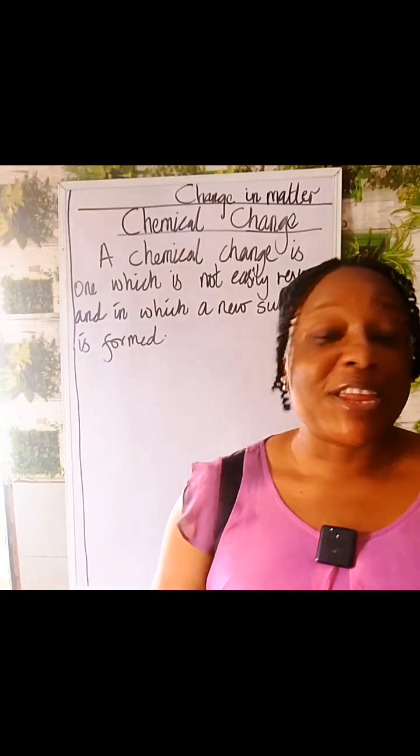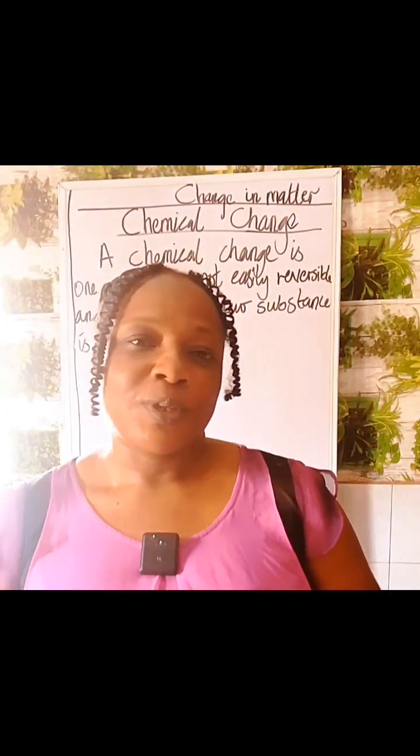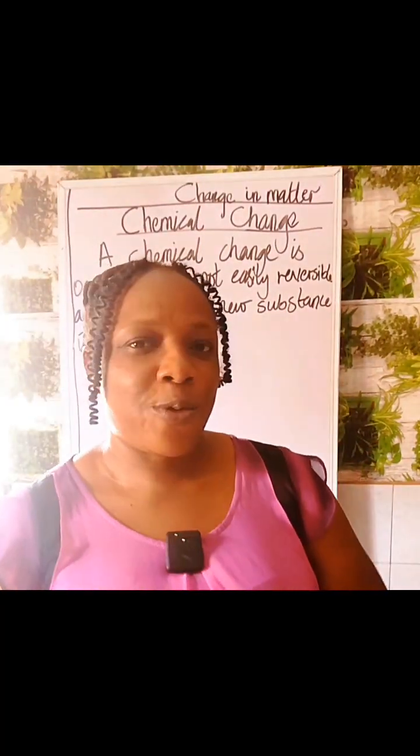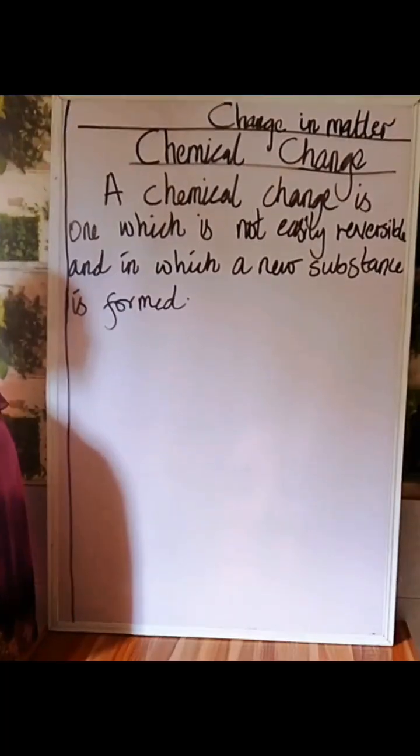Okay, we are doing the continuation of change in matter. We said there are two types of change in matter. We have the physical change and the chemical change. Now we want to talk about the chemical change.